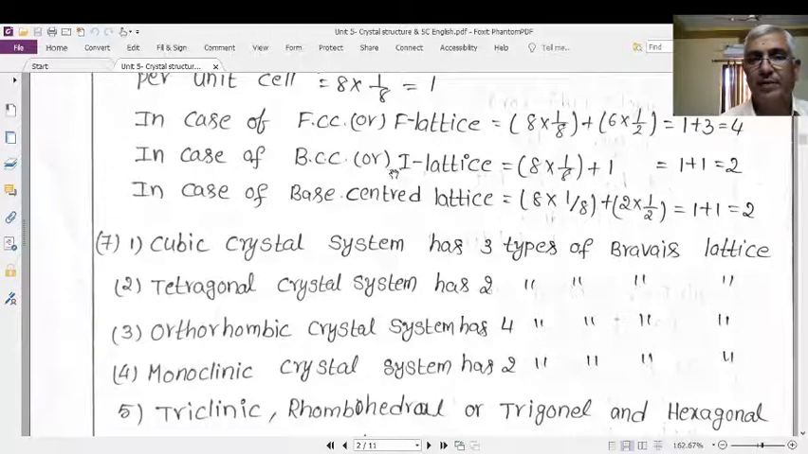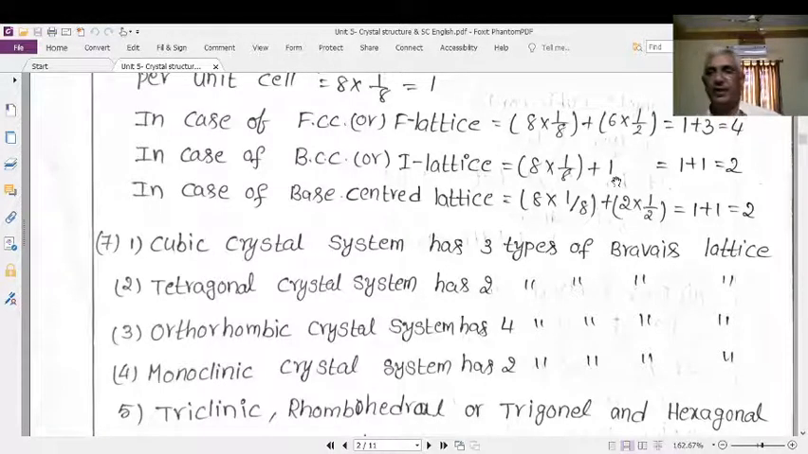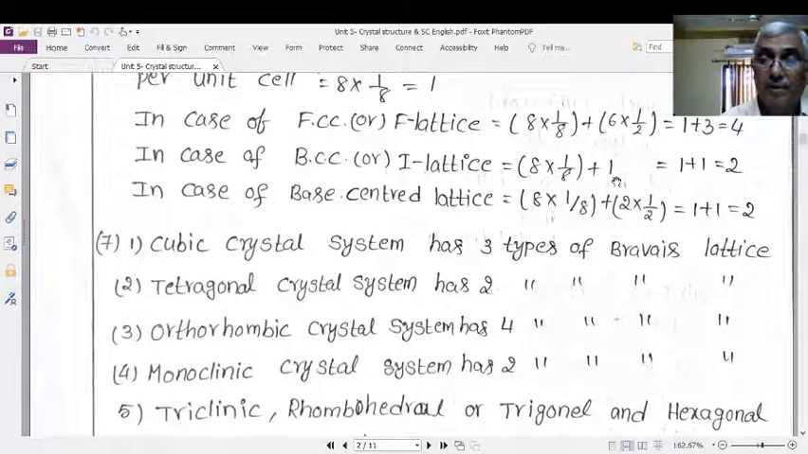Body centered: corners 8, shared by 8, therefore 8 into 1 by 8 gives 1. The body centered point will never be shared with any other cell, therefore it is a very unique, separate point. Therefore 1 plus 1 is equal to 2. The number of lattice points per unit cell is 2 in case of body centered cubic lattice.